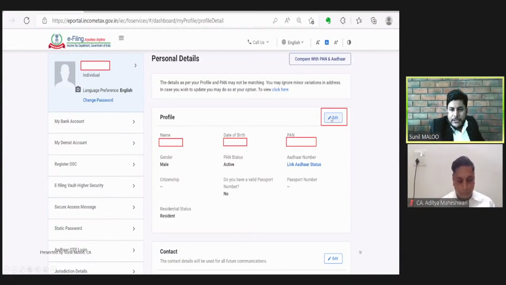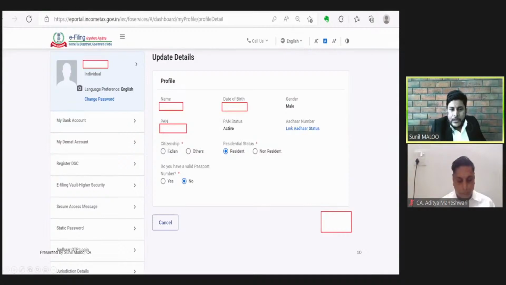We need to click this button, and by that we can edit our citizenship, residential status, and passport detail as well. This is the basic profile information which contains the name, date of birth, PAN, Aadhaar linking status, residential status, passport detail, and citizenship. So all these 5-6 fields can be updated by the profile edit option.